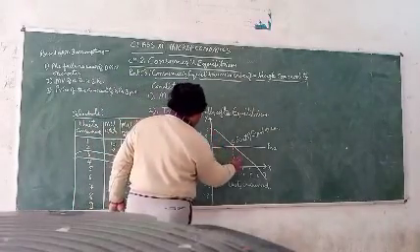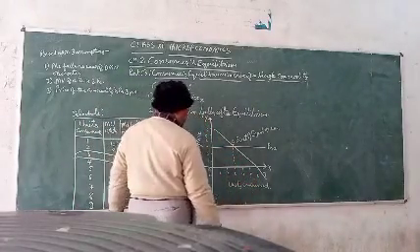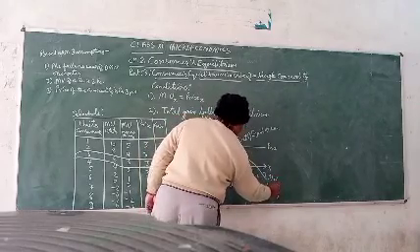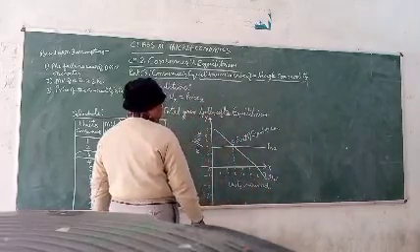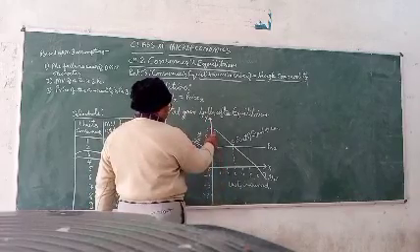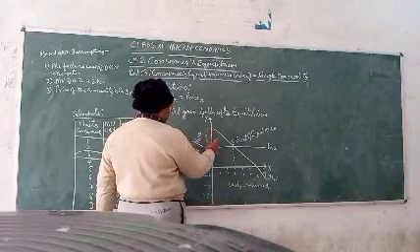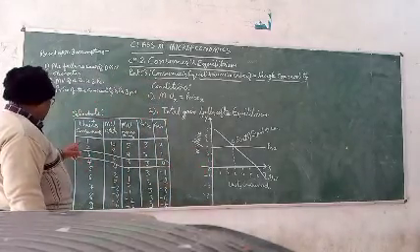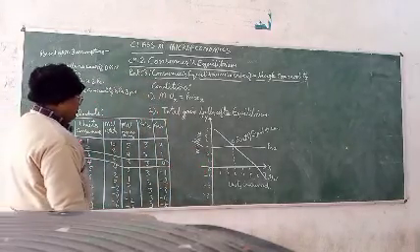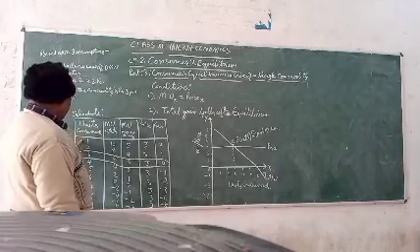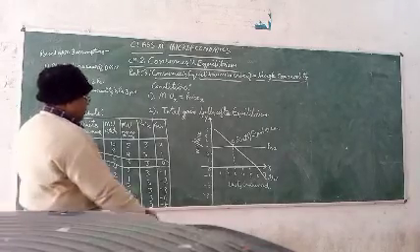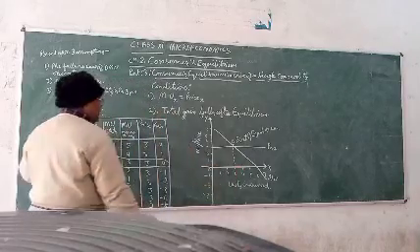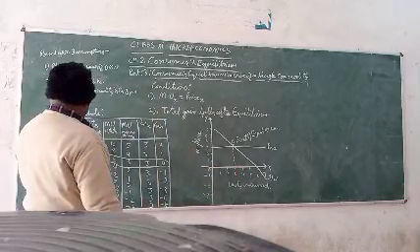This is the marginal utility curve, MU curve, of that commodity. Starting from this 6, we will plot this according to this schedule. Here 1 is units of consumption, 2, 3, 4 units of consumption, and marginal utility and price.